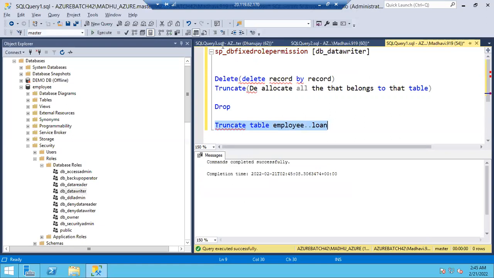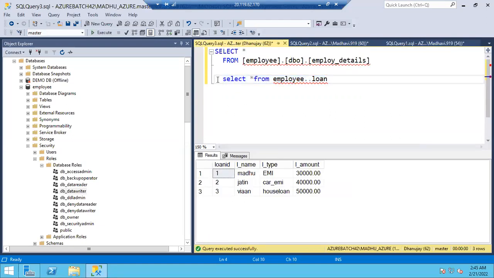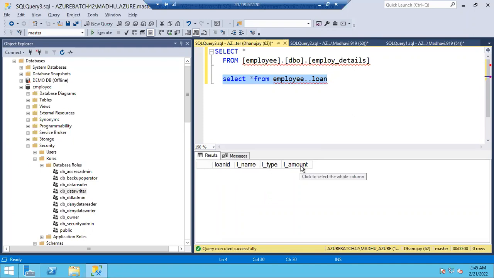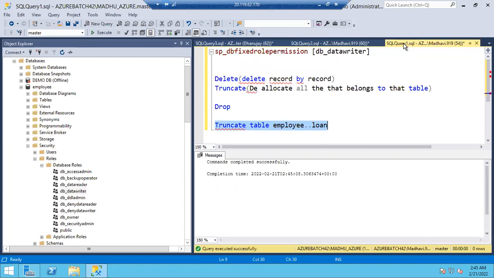Done. Now if you execute the select query, the table structure will be there, but you don't see any records, guys. All the records, whatever pages are there, it will simply deallocate. But the table structure will be there. Your columns all will be there. You can see loan ID, loan name, loan type, loan amount. So that is what truncate will do, guys. Your delete will do record by record, whereas your truncate is a flash kind of thing. It will just deallocate all the pages, so that the whole data will be deleted at a time.